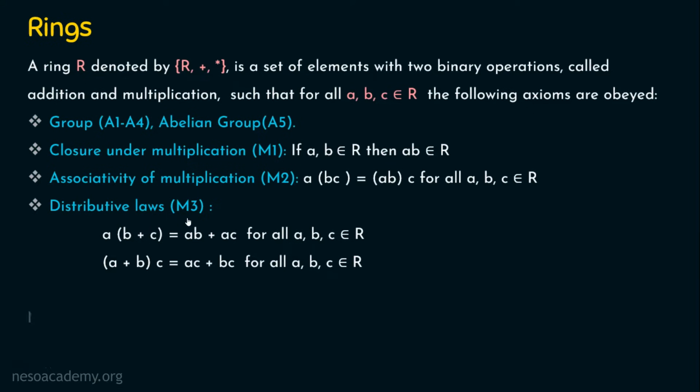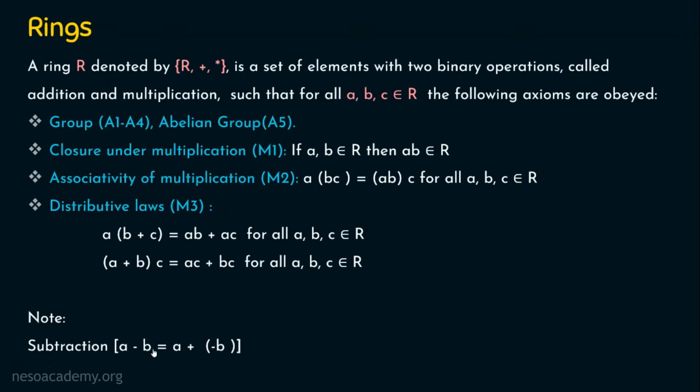Before that, let's have a note here. Please note, if you are going to perform A minus B, the subtraction is actually performed using addition only. There is no specific symbol for subtraction in rings. So what we are going to do here is A minus B can be done as A plus minus B. Both are the same, right?